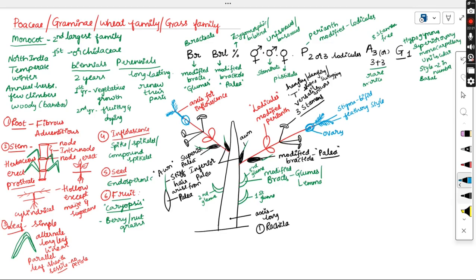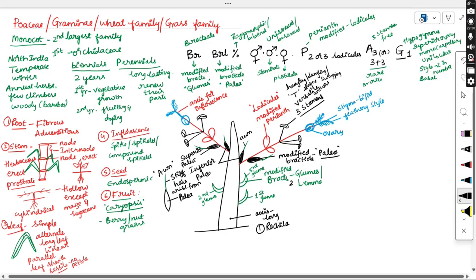So let us try to draw the floral diagram for it. The first part is the rachilla, that we need to mark out, and on this, bracts are present which are modified into glumes or lemma. Then bracteoles are present modified into the palea, and the next whorl, perianth or the tepals, modified into lodicules, then the stamens, then the ovary.